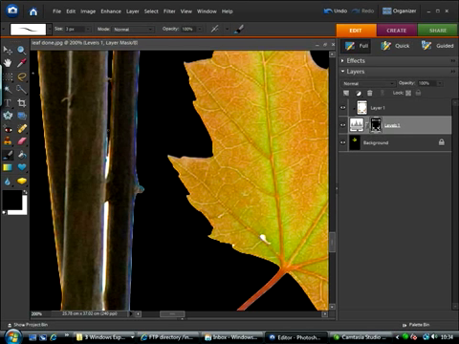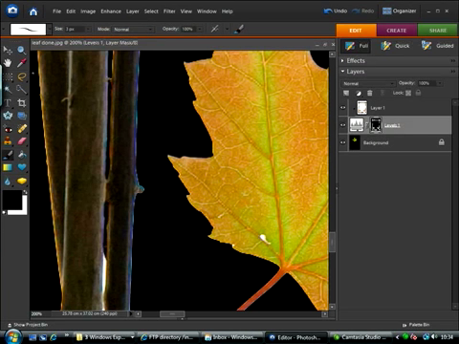Now this can be quite a laborious process, but it's one that's worth really taking your time with. What makes this border effect work is the fact that it's isolated very, very accurately indeed, and that it actually looks like it hasn't been pasted on at all.